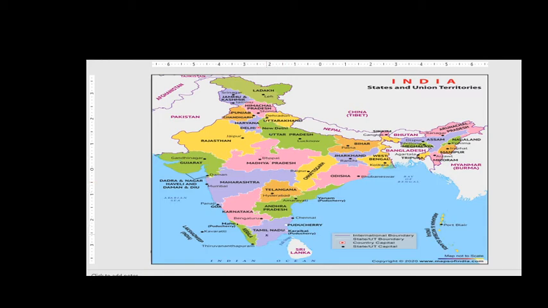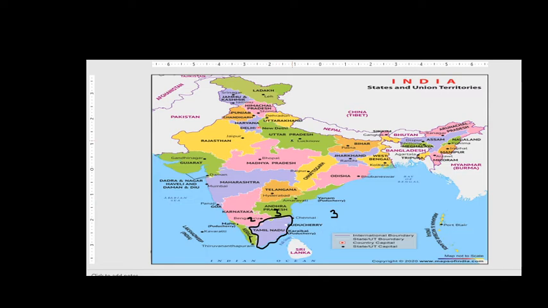So now we will talk about Tamil Nadu, right? So this is your Tamil Nadu. Kerala is the first state, then comes Karnataka, then the third one will be your Andhra Pradesh, friends, right? So Tamil Nadu has three bordering states.